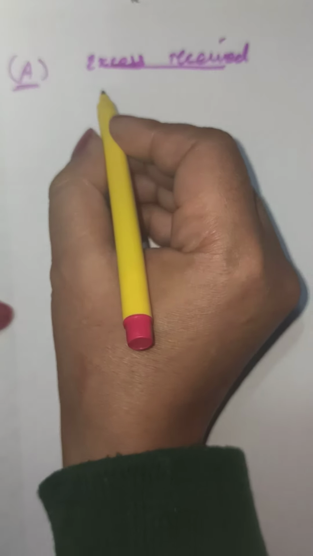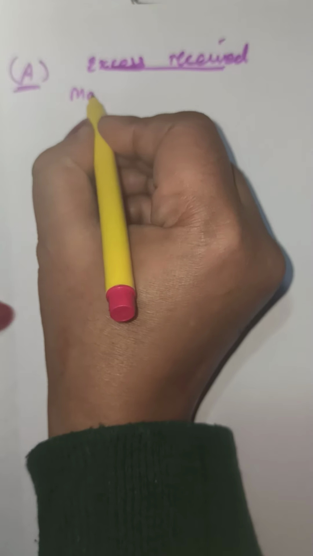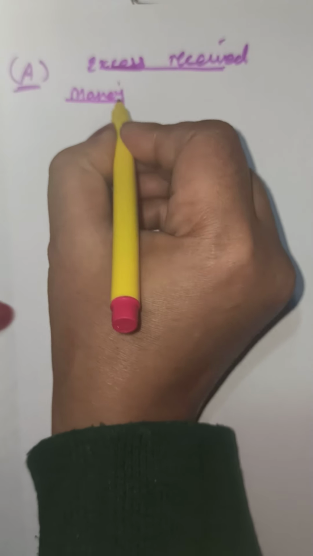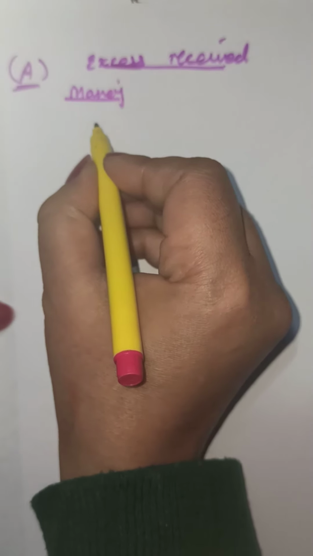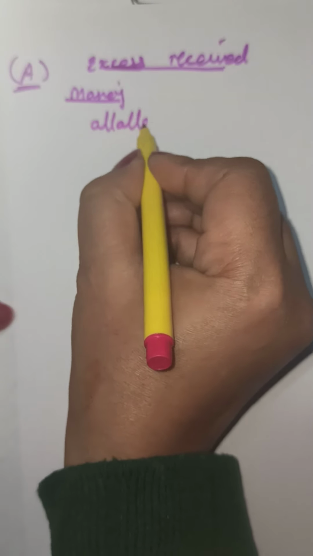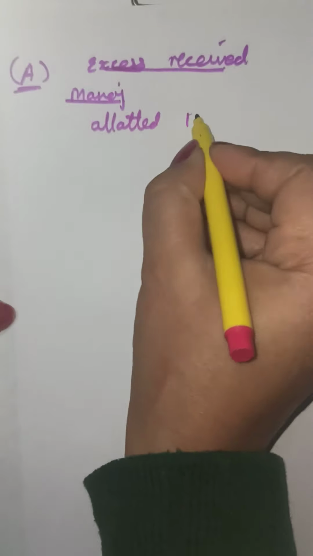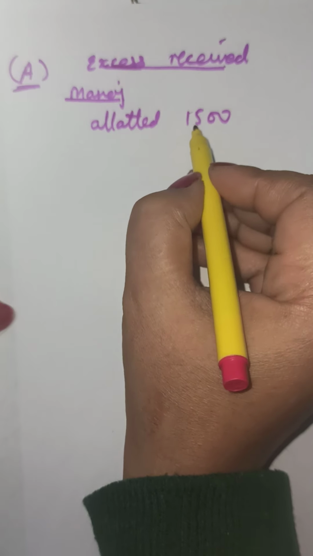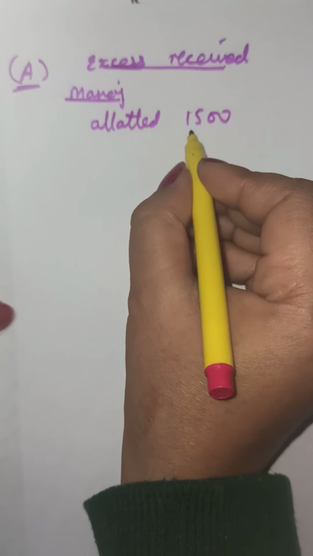We are taking the first shareholder, Manoj. How much has been allotted to him? Shares allotted to him are 1500. We have to find out the excess. That means we need to know how much he had applied for. So we have to find it proportionally.